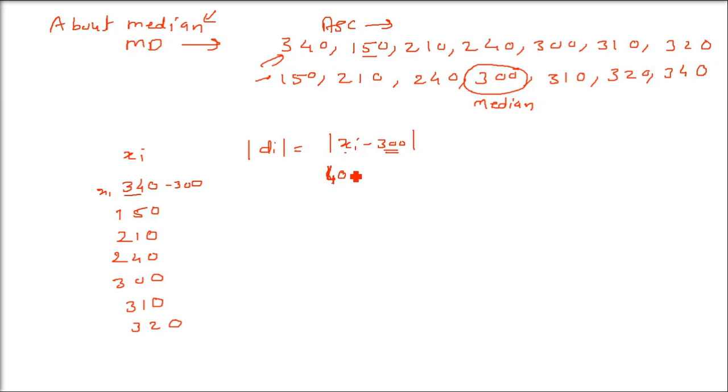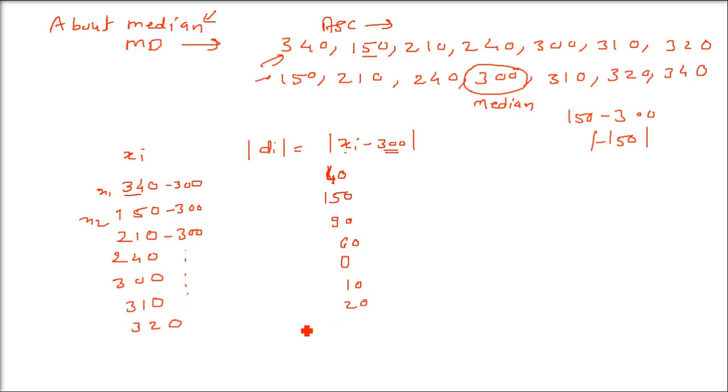It has to be modulus. Always we have to take positive sign, no negative signs. So 150 minus 300, what will it be? It will be 150, but it will be negative. But you have to use the modulus. So when you use the modulus, it will be 150, not minus 150. So all of them you can write. Always take the modulus, positive sign, no negative.